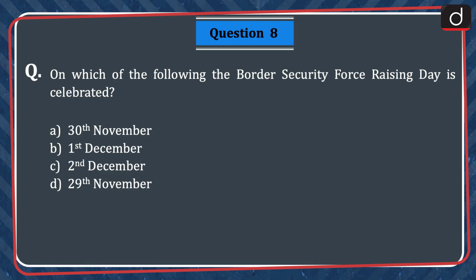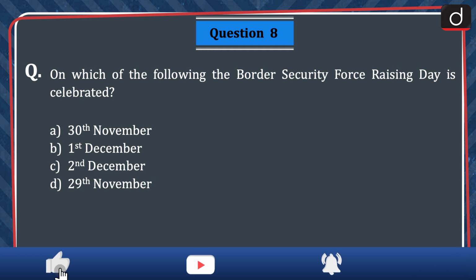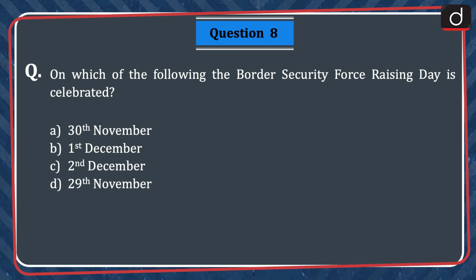The next question is, on which of the following the Border Security Force Raising Day is celebrated? 30th November, 1st December, 2nd December, or 29th November? The correct answer is option B, 1st December.